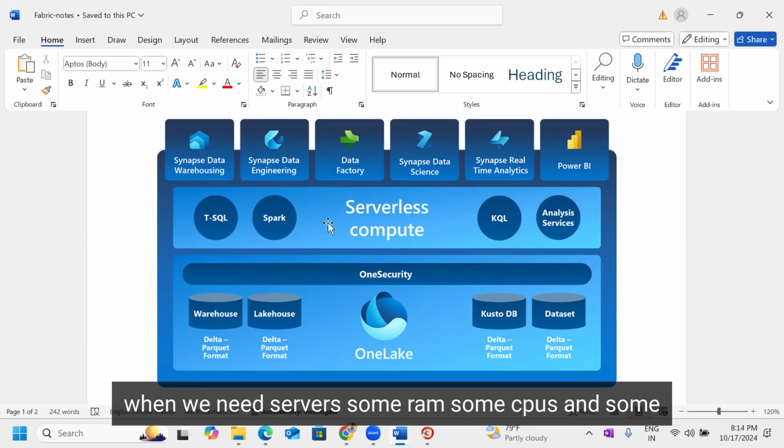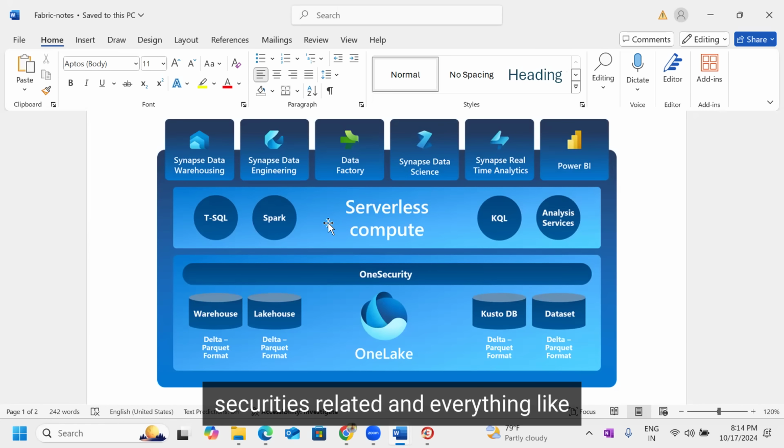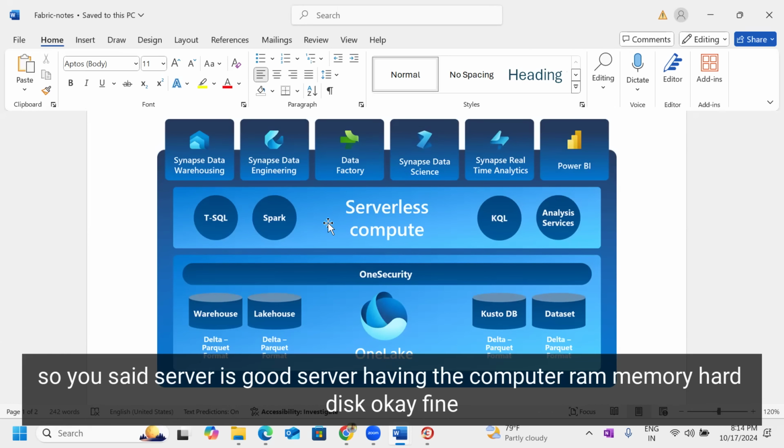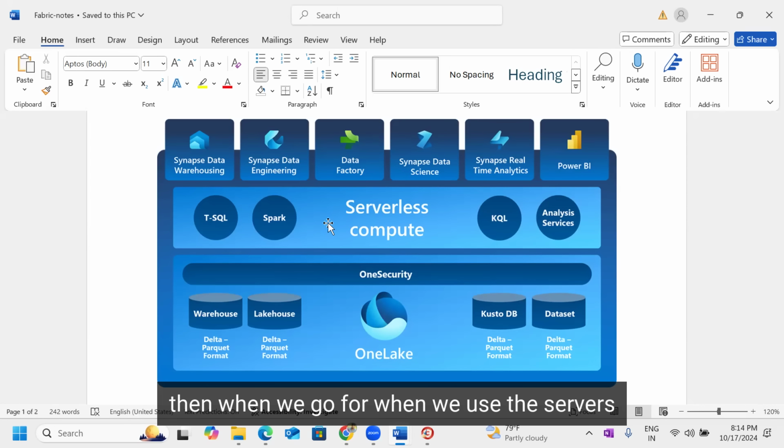When we need servers, some RAM, some CPUs, and some security related things and everything, like managing infrastructure. Okay, got it. Then when we need a server, okay, fine. So you said a server is good, a server having the compute, RAM, memory, hard disk, okay, fine. Then when we use these servers